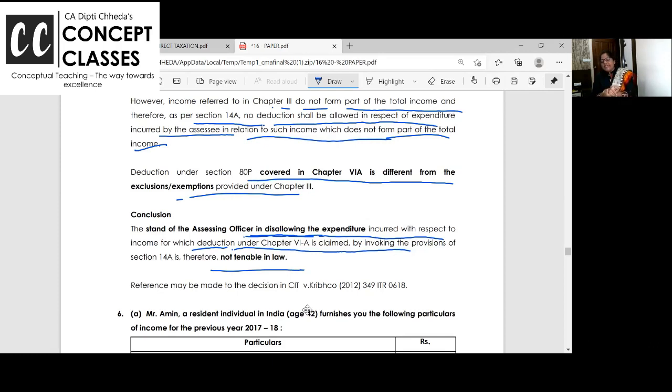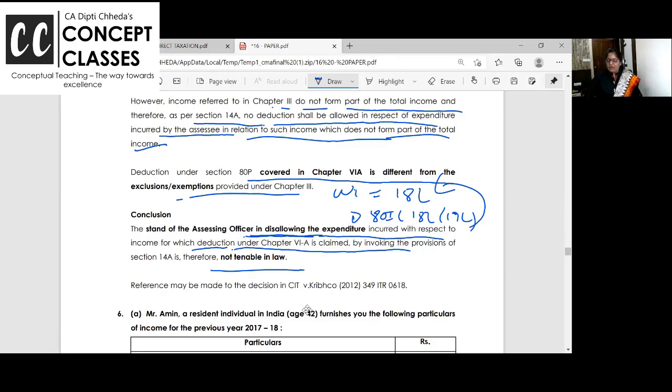This is repeatedly asked, two or three times. Good question. Section 14A disallows the expenditure of interest paid related to windmill income which is deductible under 80-IA. So under 80-IA you will get a deduction, but the expenditure is allowed. And I hope all of you remember a basic rule: deduction is only subject to income. So if you have windmill income of 18 lakhs, you can take deduction under 80-IA maximum 18 lakhs. You can't take 19 lakhs. Deduction related to income cannot be more than income.